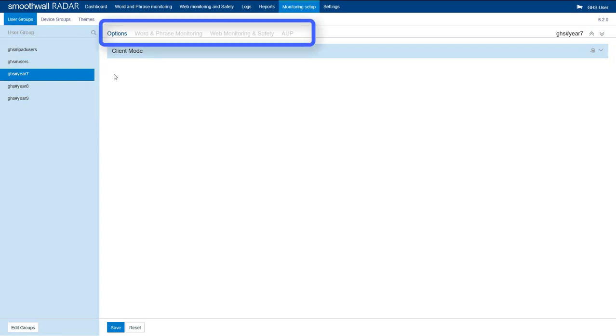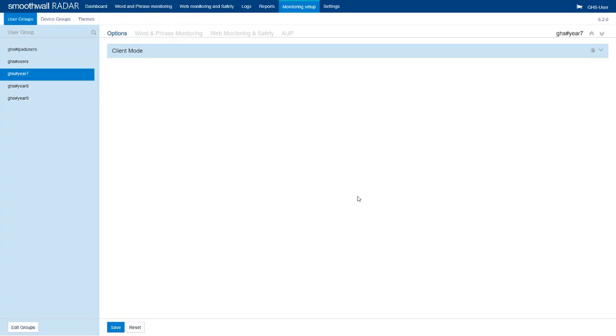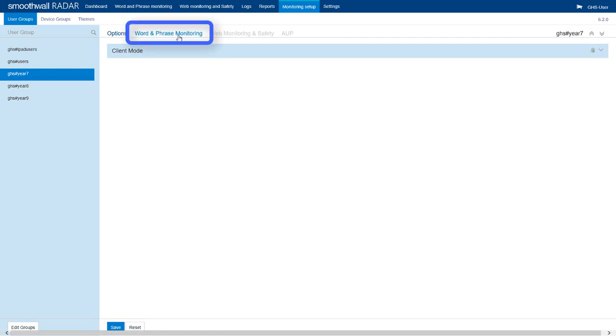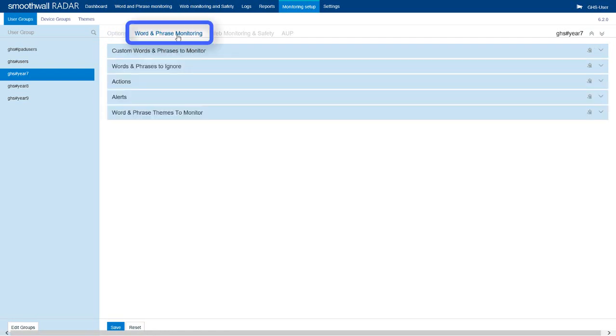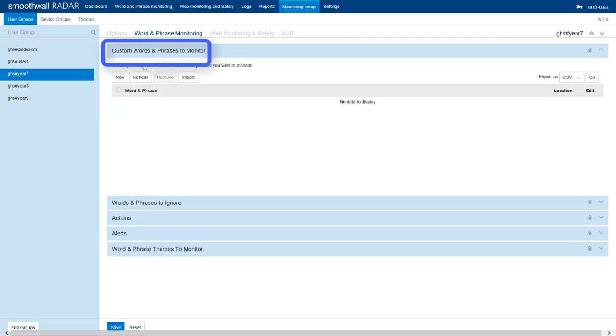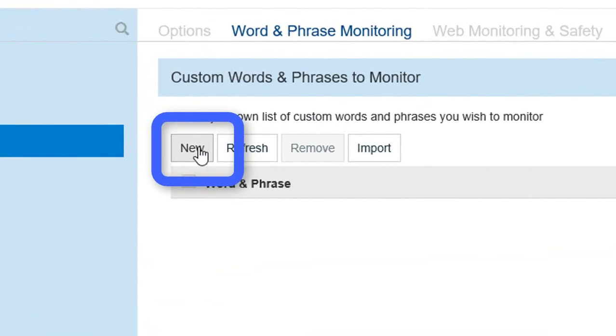Four configuration tabs are displayed. This guide will cover the settings that are most commonly changed. The product documentation covers all settings in further detail. Select word and phrase monitoring to display the configuration options. Select custom words and phrases to monitor to add additional entries to supplement the existing themes in use. Select New to add a new entry.